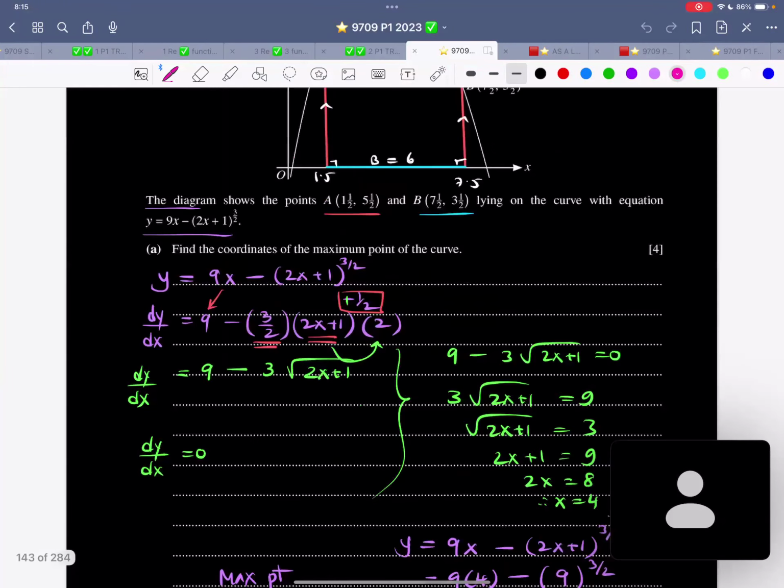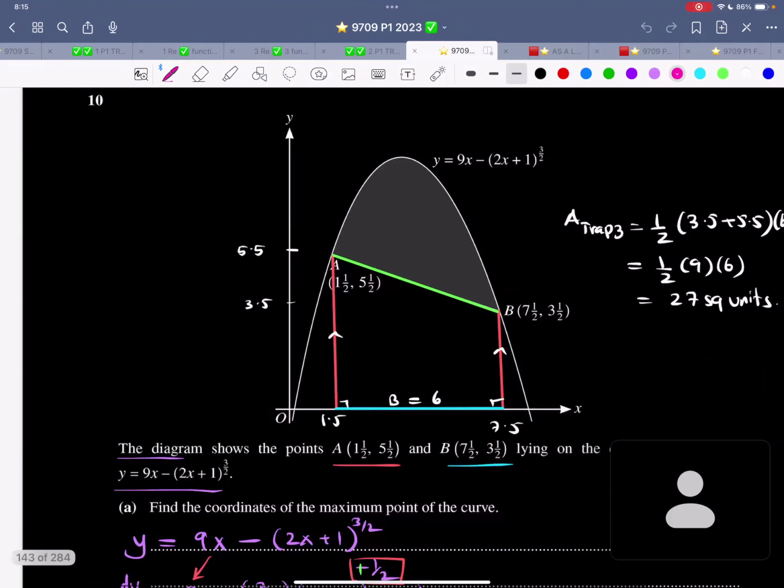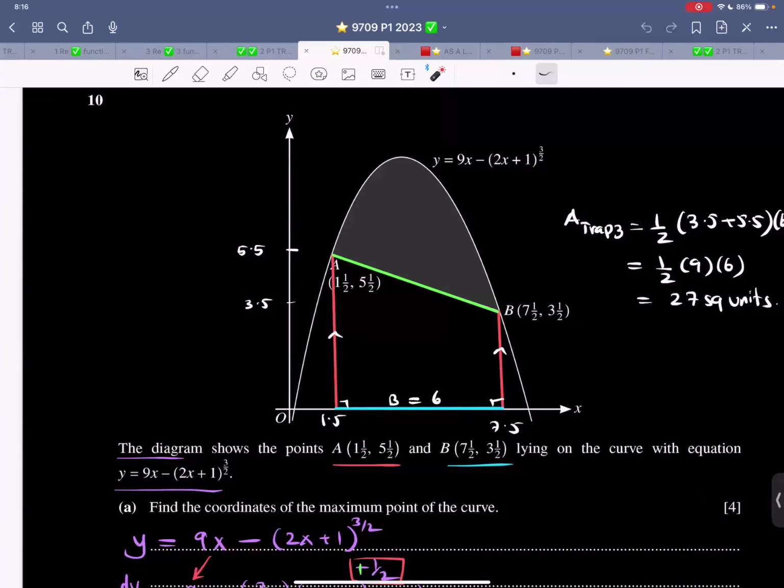Okay, there it is. So now let's look at this question and maybe some more difficult ones with indices in it. So I think this is a pretty basic question. The diagram shows the points A, B lying on the curve with equation such and such. Find the coordinates of the maximum point.